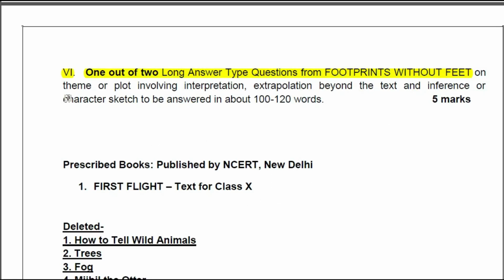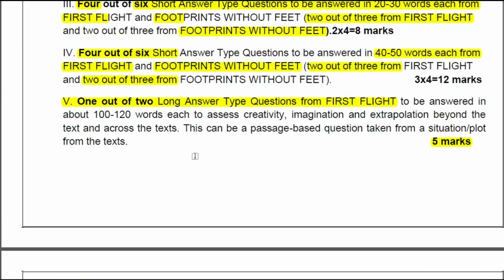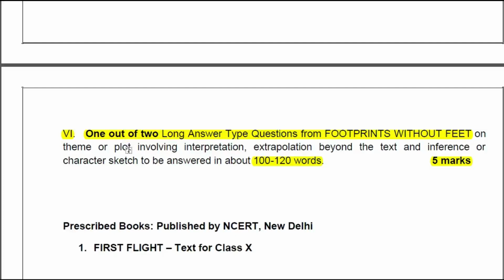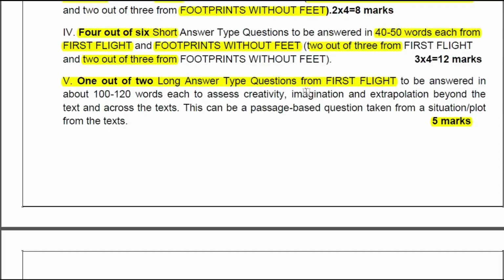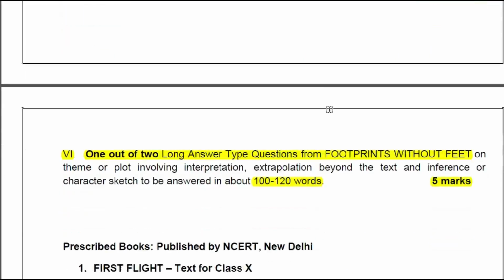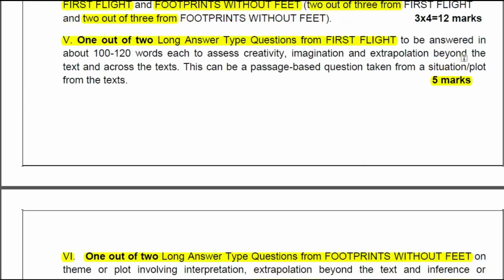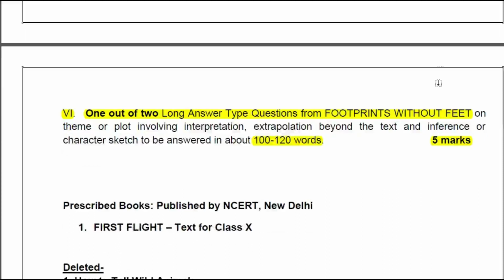Okay, and here, this is also on theme or plot involving interpretation, extrapolation and beyond the text, and inference or character sketch, to be answered in about 120 words, 5 marks. So in these last 2 questions, the 5th and 6th question, the fifth question will be from First Flight and the 6th will be from Footprints Without Feet. Long answer type question, 5 marks each.